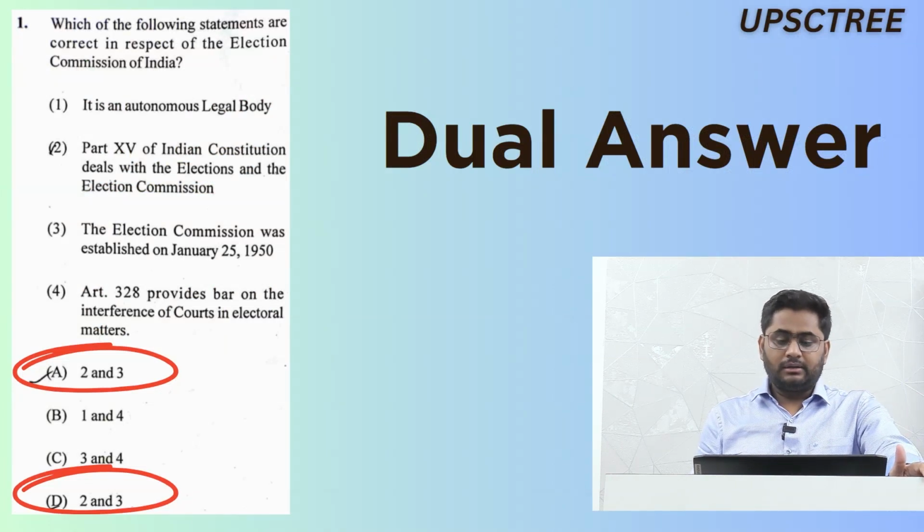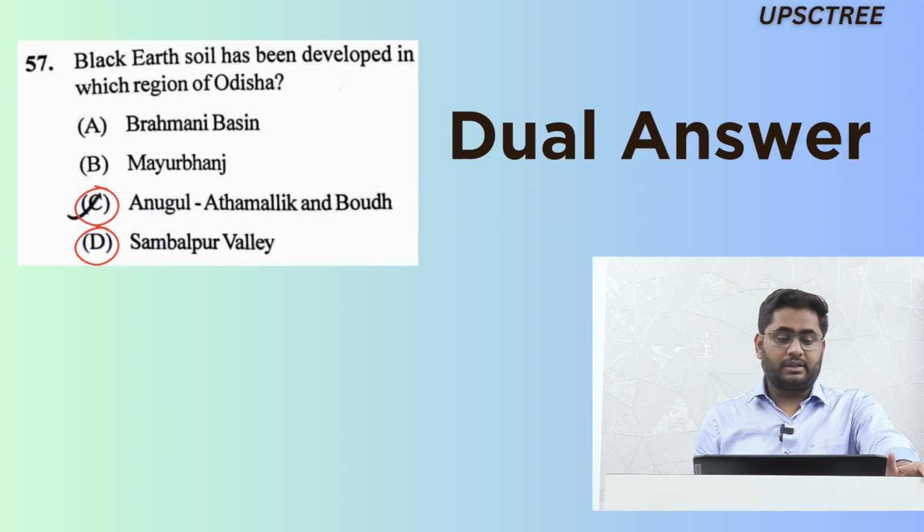Question number 1, this has a dual answer. Question number 1 talks about Election Commission of India, and option A and option D, both of them have similar options. So that's why it is a dual answer question. Question number 57, the black earth soil has been developed in which region of Odisha? Here option C and option D, both of them are correct, because we found out that black soil is found in Angul, Athmallik, Baud as well as in Sambalpur Valley. So both of them are correct answers.